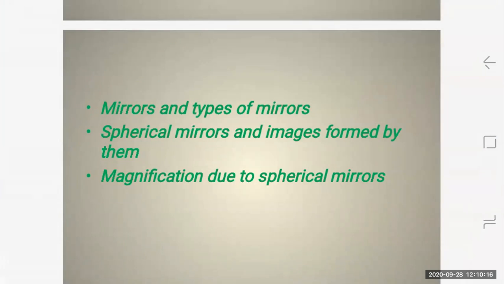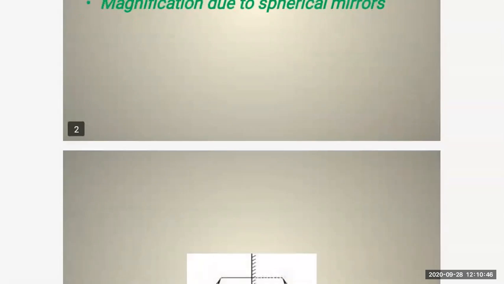In this chapter, you're going to learn about mirrors and types of mirrors. What are spherical mirrors? How are images formed from these mirrors? Then what is meant by magnification due to spherical mirrors? What is meant by convergence and divergence of light? What is a mirror formula, etc. So many topics are there that we are going to cover today. Let us begin with the first topic, that is mirror.